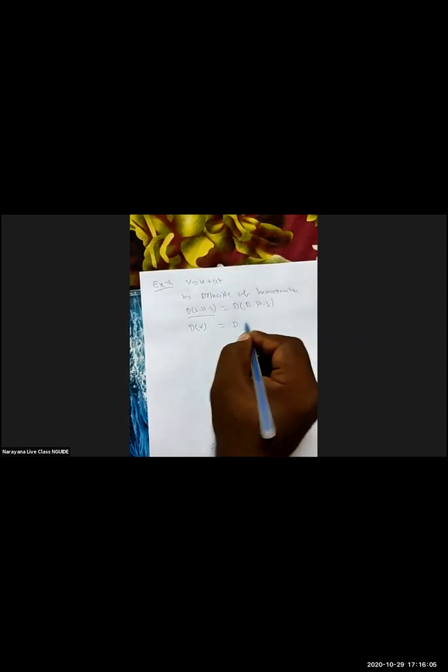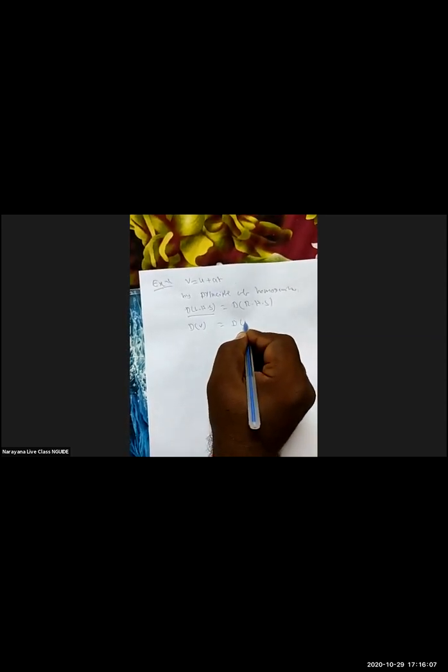So the dimension of speed V equals the dimension of U plus the dimension of A into the dimension of T square.